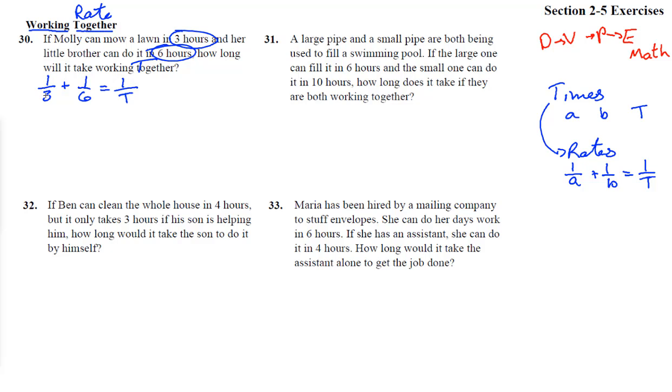So 2/6 plus 1/6 is 3/6, which equals 1 over T. 1/2 equals 1 over T. So flip them over and you get T equals 2 hours.